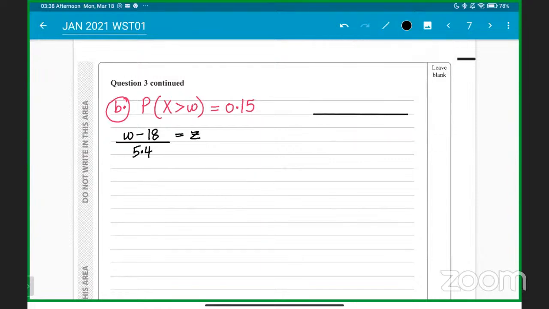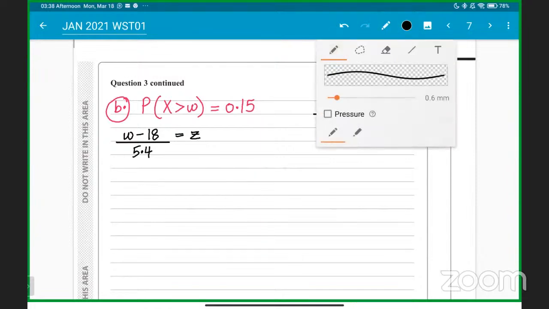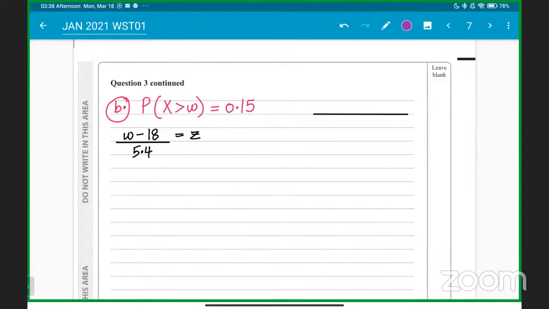But again, this type of normal distribution diagram will always help. In every part, try to draw this to make sure you are not making a mistake. So here we go, sir. This is the mean, 18. And because we have only 15% probability greater than W, it will be at this level. So 18 is this, W is this. As I said, on the right-hand side, the W value is positive, the Z value is positive.